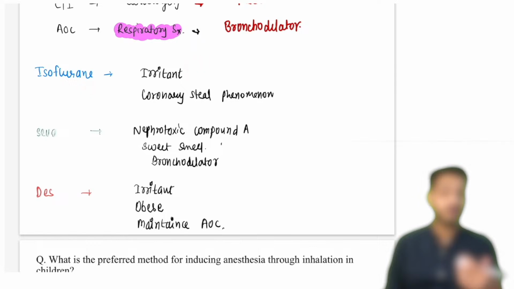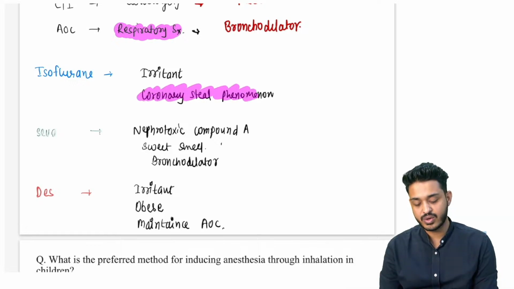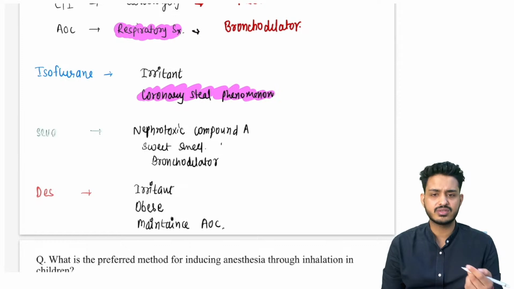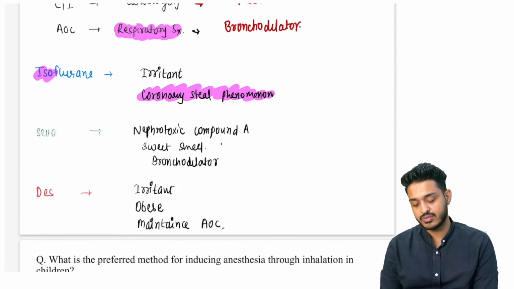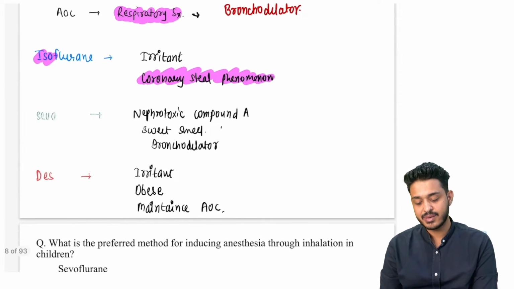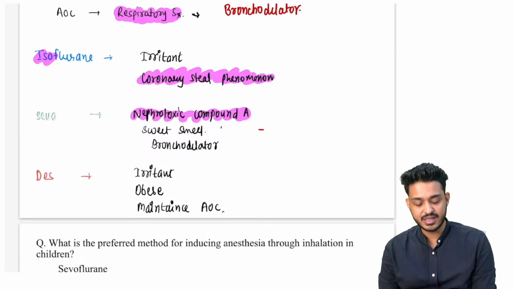Isoflurane is going to be an irritant to the respiratory tract, right? And third thing, you are going to find a special phenomenon, the coronary steal phenomenon, and reverse Robinhood phenomenon with isoflurane. What to remember about sevo? It is a nephrotoxic compound, but it has a sweet smell, so it is going to become the agent of choice.